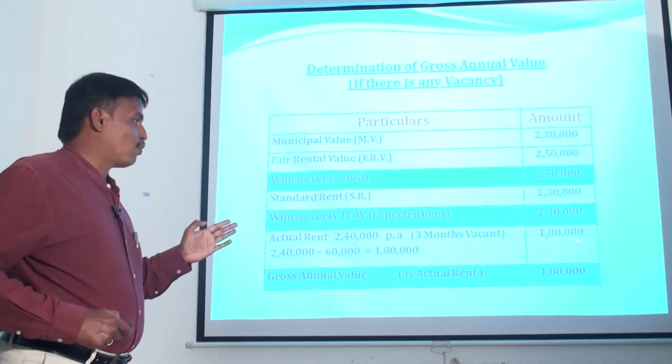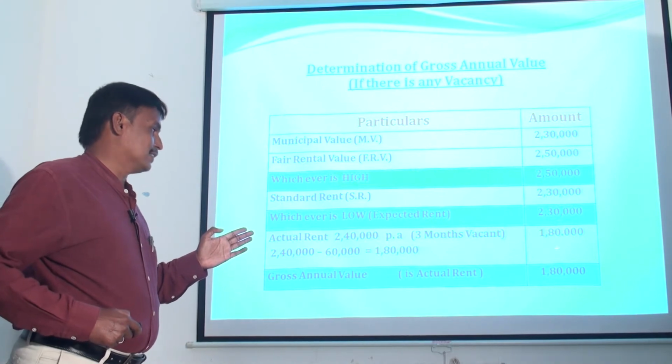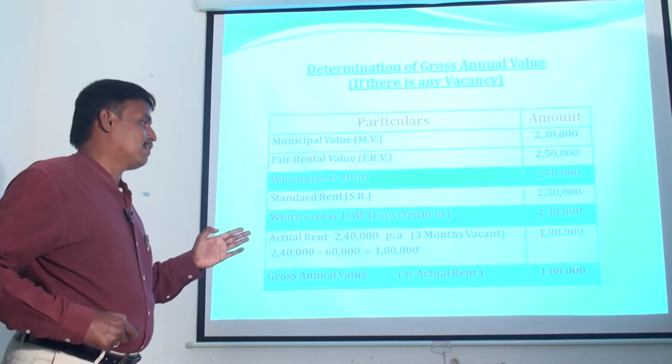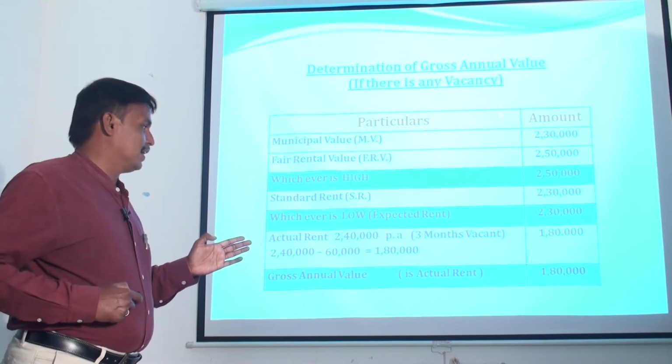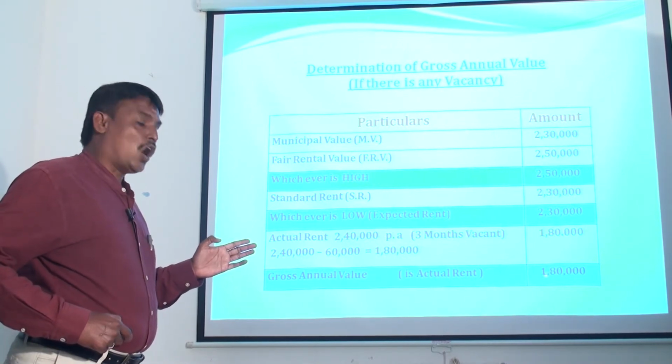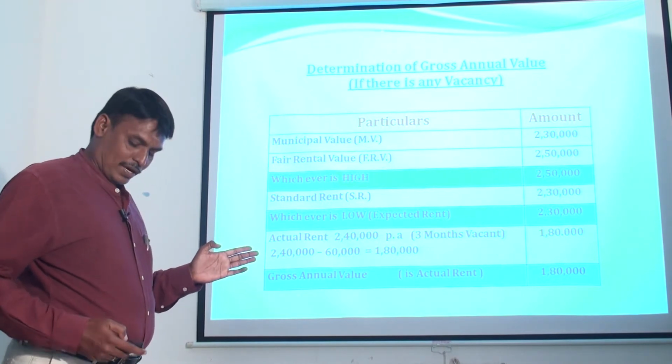So the actual rent of 1,80,000 was compared with the expected rent here. The actual rent is the gross annual value. That means if there is any vacancy during the particular previous year, the gross annual value will always be the actual rent.